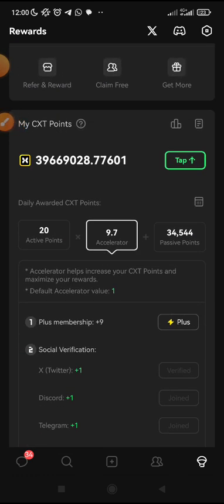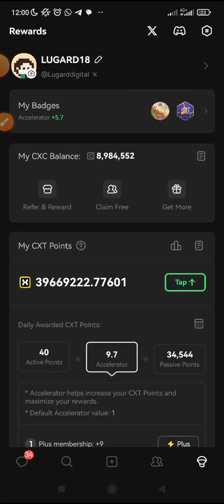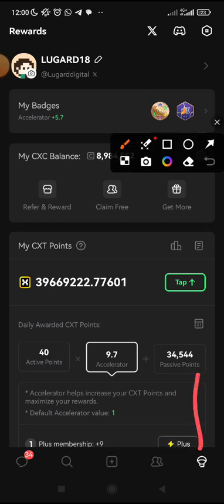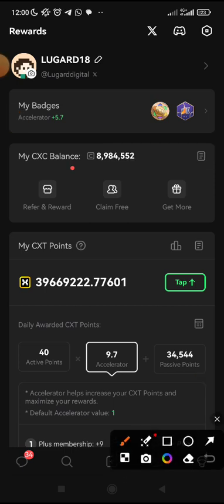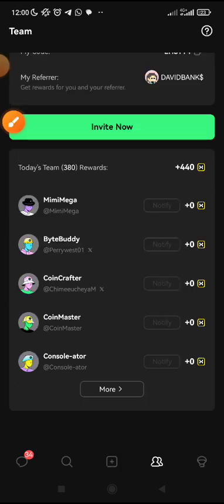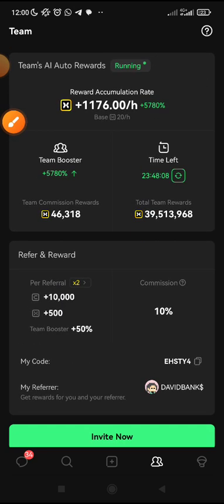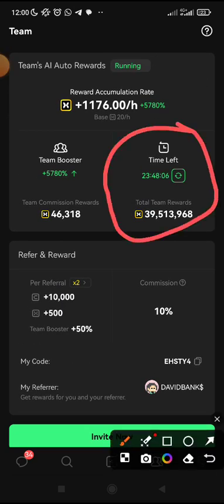And for those of you who are old users, who have been doing this before but perhaps are not consistent, the first thing I need to remind you to always do for your activeness on CharacterX is to come down here to the last button. Click there, and then you will see referral and reward. Open that referral and reward. Then you are going to see this time left. This is what determines your AI auto rewards.